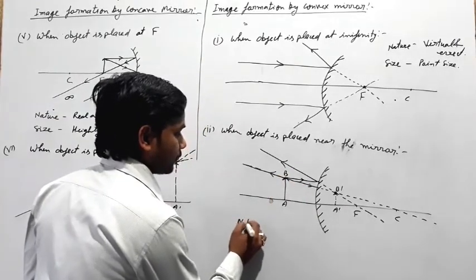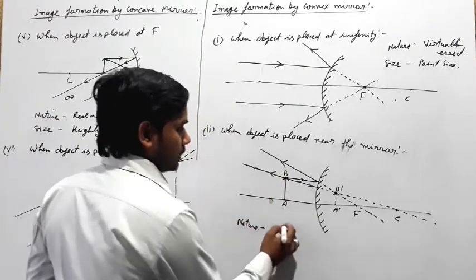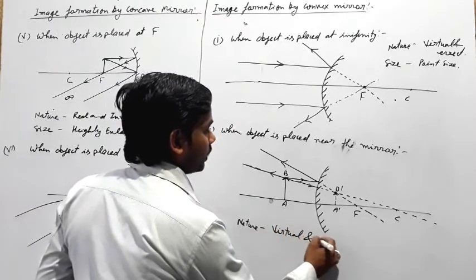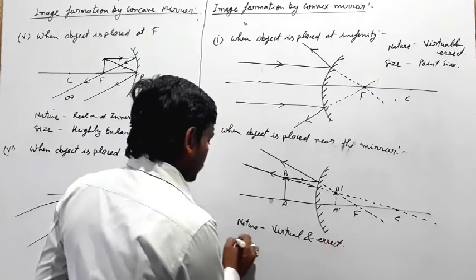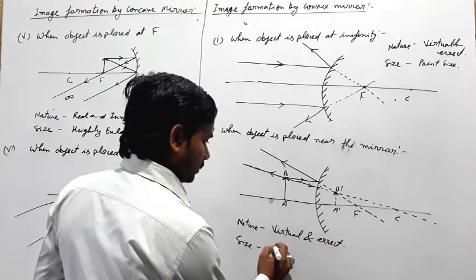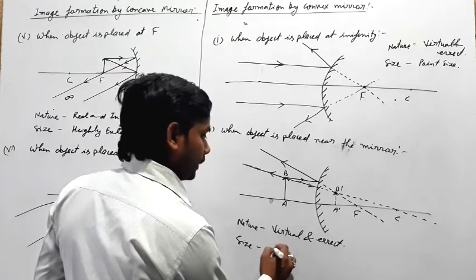So the nature for this is virtual and erect, and the size of the image is diminished.